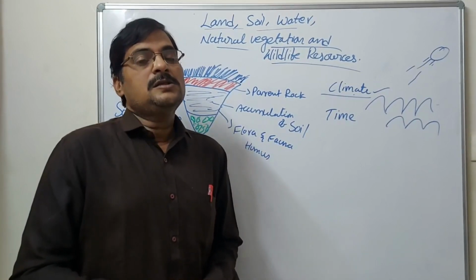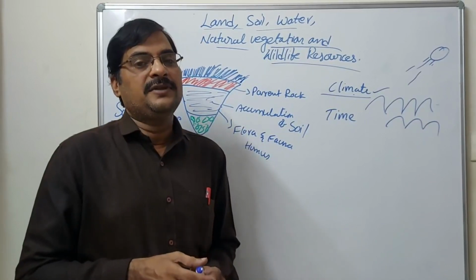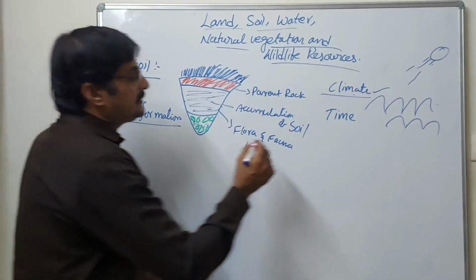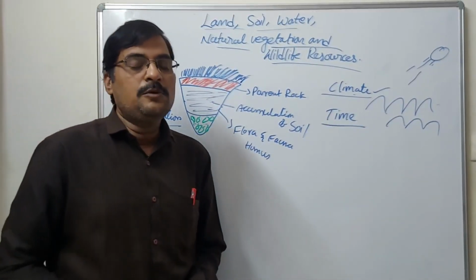Okay, so that is soil formation. Soils are very important for the development of agriculture. And time: what is the meaning of time? It takes much more time.